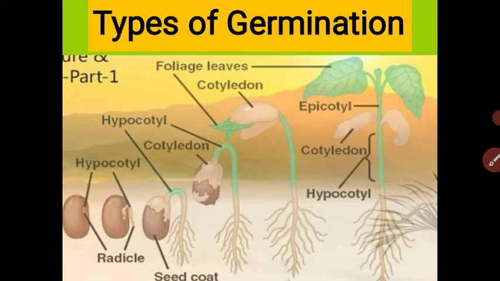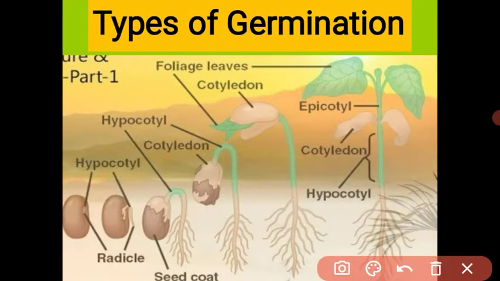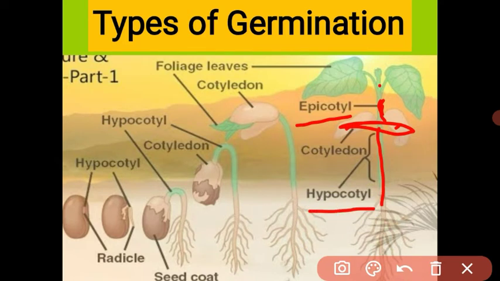Then I will explain the types of germination. See student, this is the cotyledon. This part is called the cotyledon. Above the cotyledon, towards the leaves, this part is called the epicotyl. And below the cotyledon, towards the root, this part is called the hypocotyl.